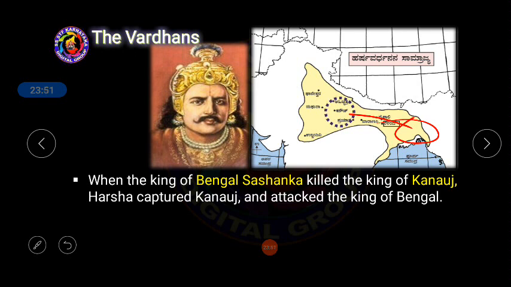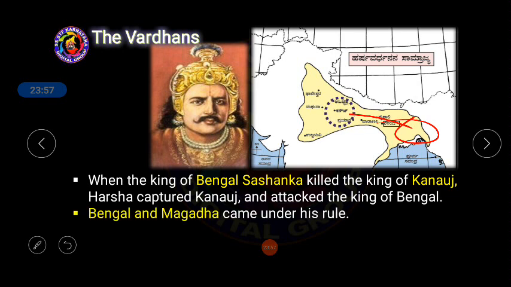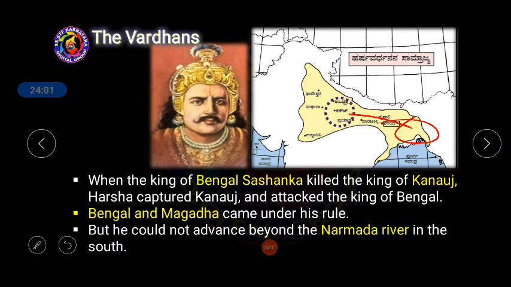When that kingdom was at the stage of decline, it was captured by Harshavardhana. Bengal and Magadha gradually came under the rule of Harshavardhana, but he couldn't advance beyond the Narmada river into southern India. Already I told you why the rulers of northern India couldn't proceed to the southern part, because it was divided.